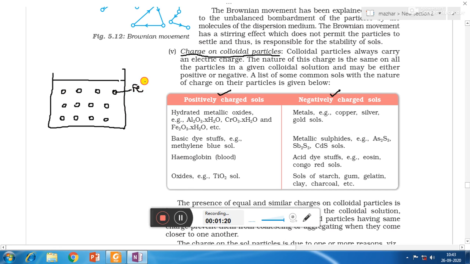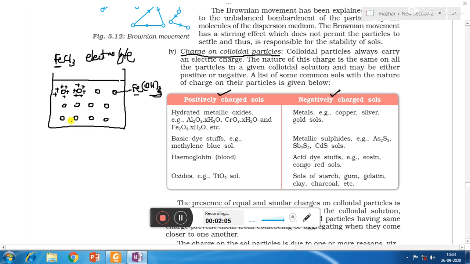So in ferric hydroxide sol, Fe(OH)3, when we are adding ferric chloride electrolyte in the required amount, the Fe3+ ion of the electrolyte is common to the Fe3+ of the colloidal particles. So the common ion, Fe3+, will get adsorbed on the surface of the colloidal particles. So here we will see that as the two neighboring particles carry the same charge, they will not combine, and so the stability of the colloid can be maintained.